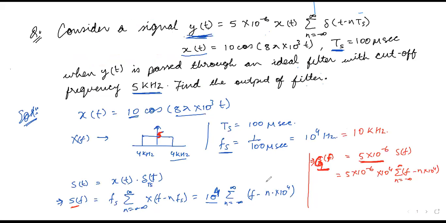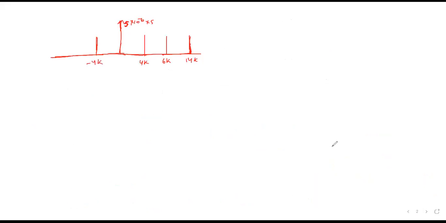As we are doing here, we are putting these values of n. This n is an integer, which may be positive or negative, it can be anything. If we put positive values, these values will come, and if we put negative values, then just the opposite values, that is minus 4K, minus 6K, minus 10K.